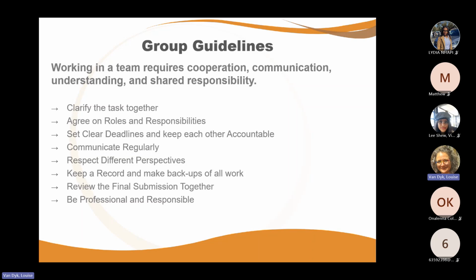Then, okay, the last point is be professional and responsible. That almost goes without saying. If there's a meeting, do your best to attend it. If you can't attend it, make a proper excuse. Make sure the rest of your group knows where you are and that you cannot attend for a legitimate reason. Complete your tasks on time. If you can't, talk to your group and tell them your reasoning. It doesn't help if there is reasoning for 10 days to come and you can't contribute. That is too many days of not being available. Then you haven't done anything, whether it was legitimate or not. Then you need to talk to me, not your group.